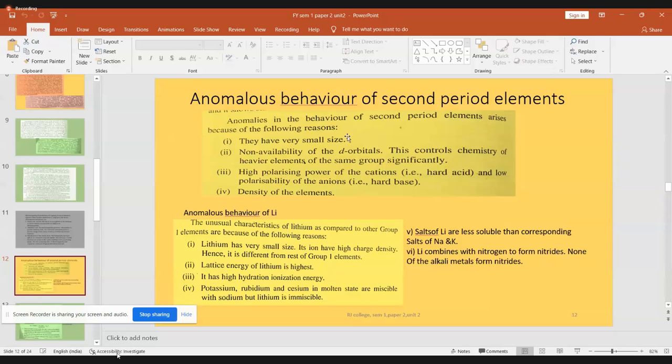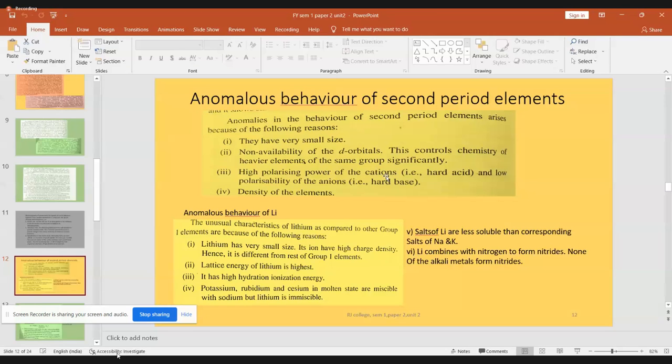One is all of them have small size. The second one is all of them do not have any d orbitals. They will have electrons in their s orbital and p orbital, but they will not have any electrons in their d orbital. So, non-availability of d orbital. Then, because of their small size, they have high polarizing power.